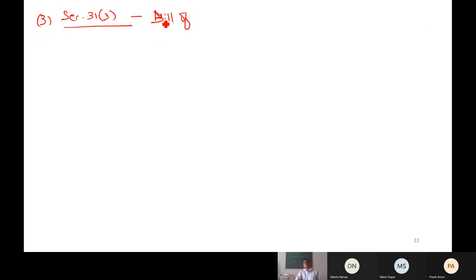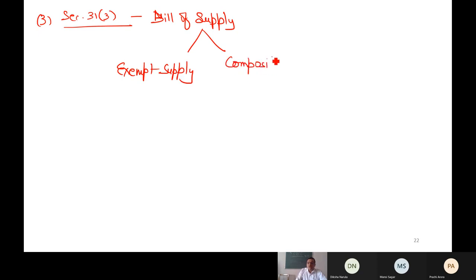All these 31 subsection 3 provisions are beyond the provisions of 31.1 and 2. 1 and 2 is inferior than subsection 3. Okay, so I hope that now you are familiar with the language of the acts. Bill of supply in the following two cases. If the supplier is making exempt supply, or if the supplier is covered under composition levy scheme.